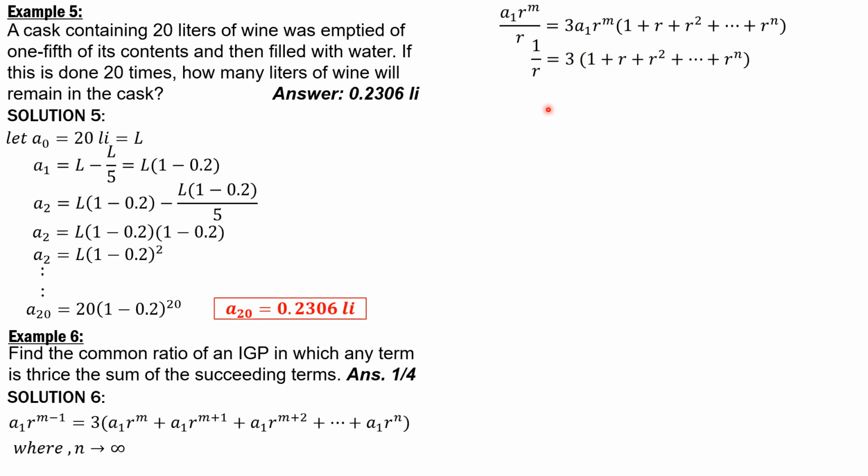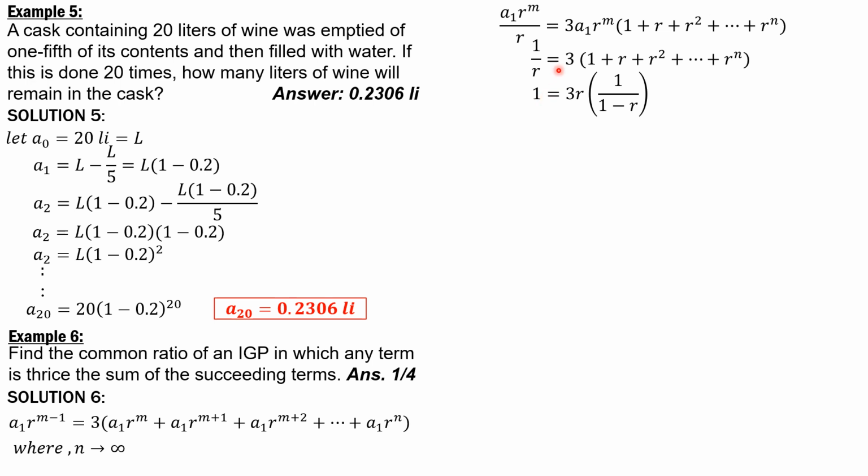So 1 over r equals 3 times the sum of these terms, which we replace by the formula for the sum of an infinite geometric progression, 1 over 1 minus r.